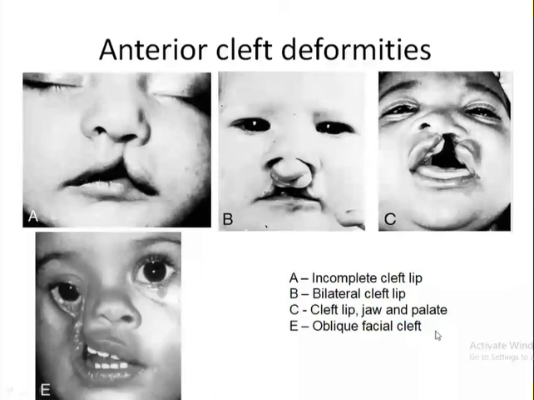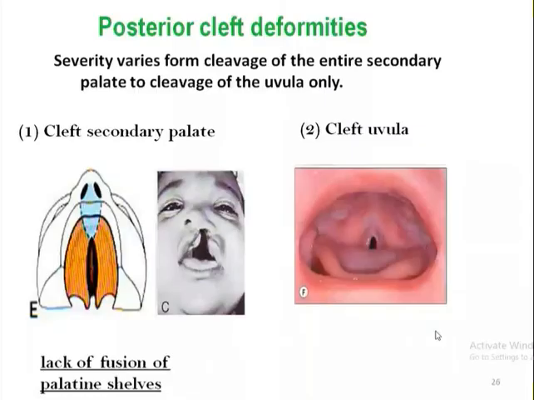Then the next type of cleft deformity is posterior cleft deformity. In case of posterior cleft deformity, severity varies from cleavage of the entire secondary palate to cleavage of the uvula. So severity may vary. There might be cleavage in just the uvula only, or the cleavage begins from the uvula through the entire secondary palate. In this picture, cleft secondary palate. Only the secondary palate is cleft here.